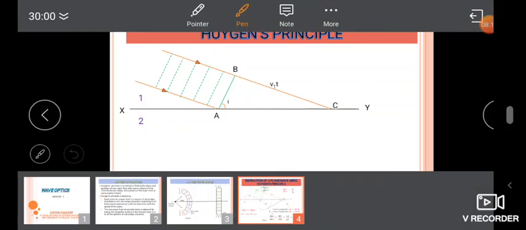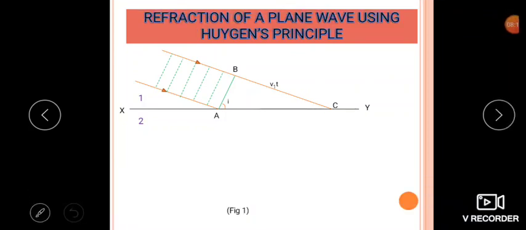Similarly, in the second second, if it covers this much distance, A will move this much. So when the wave reaches from B to C, at the same time A again reaches up to a certain point.